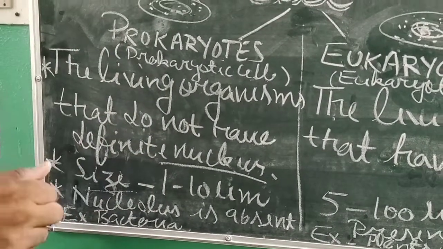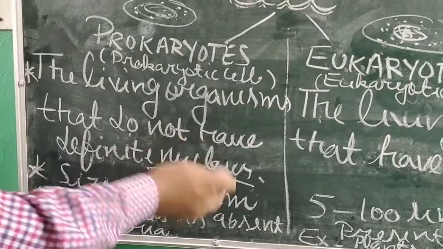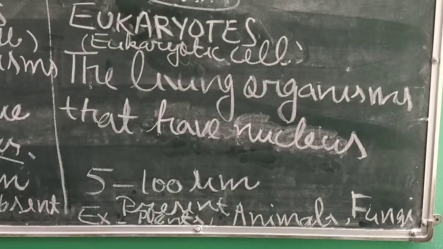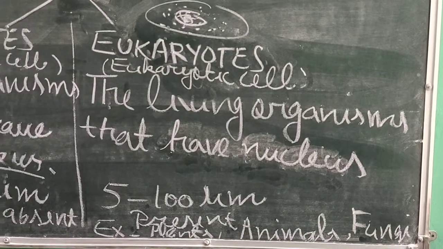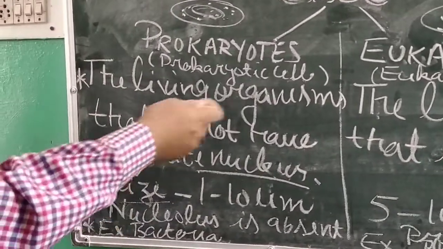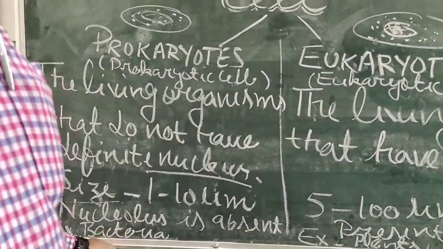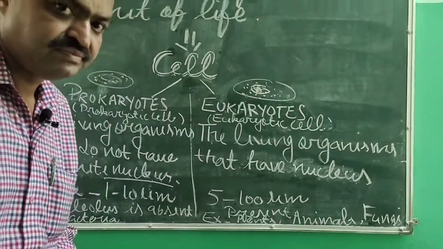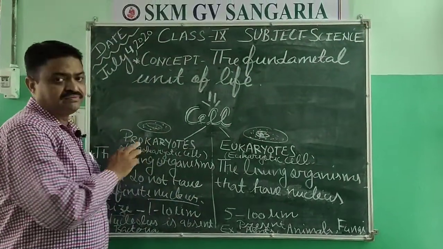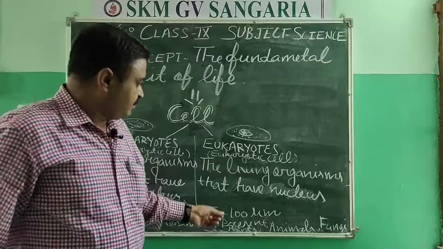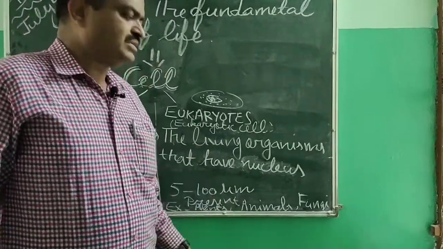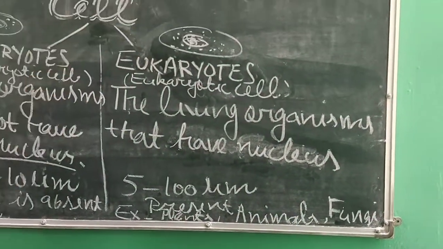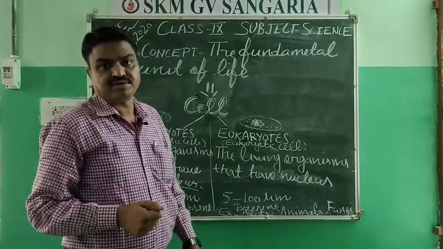The size of a prokaryotic cell may be 1 to 10 micrometer, but eukaryotic cells are 5 to 100 micrometer. Bacteria and blue-green algae are examples of prokaryotic cells, and plants, animals and fungi are examples of eukaryotic cells.